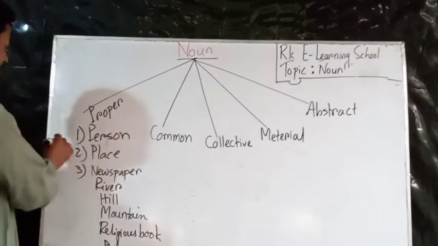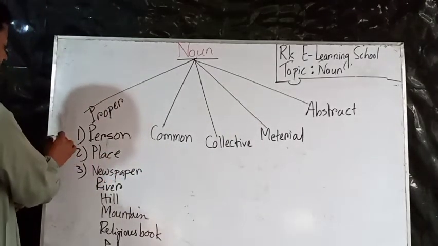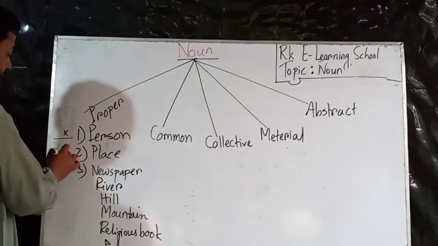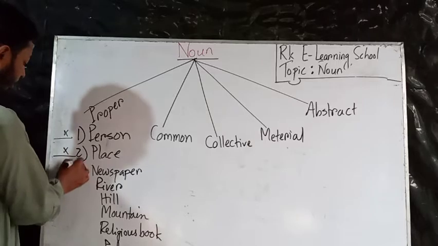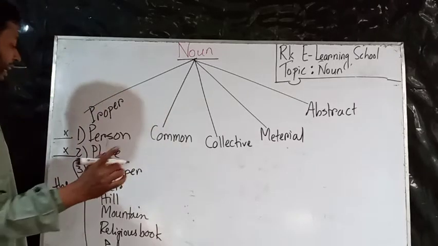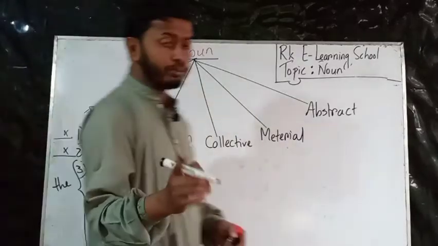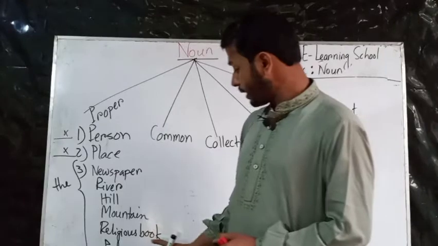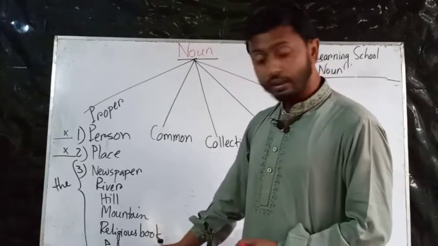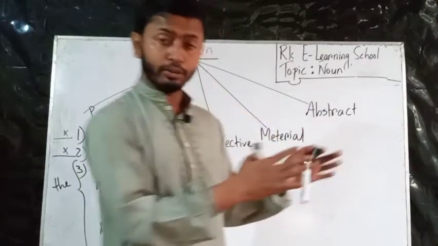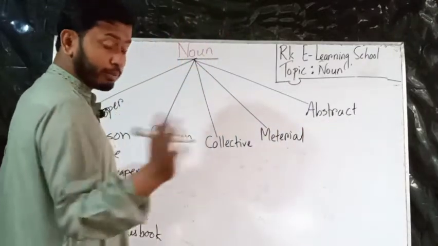But remember this: we cannot use any article before a person's name here, but before all these particular things we have to use the. That means the Daily Observer, the Jamuna, the Himalaya, the Quran, the Taj Mahal. Every name has a different particular name, and before them we have to use the.